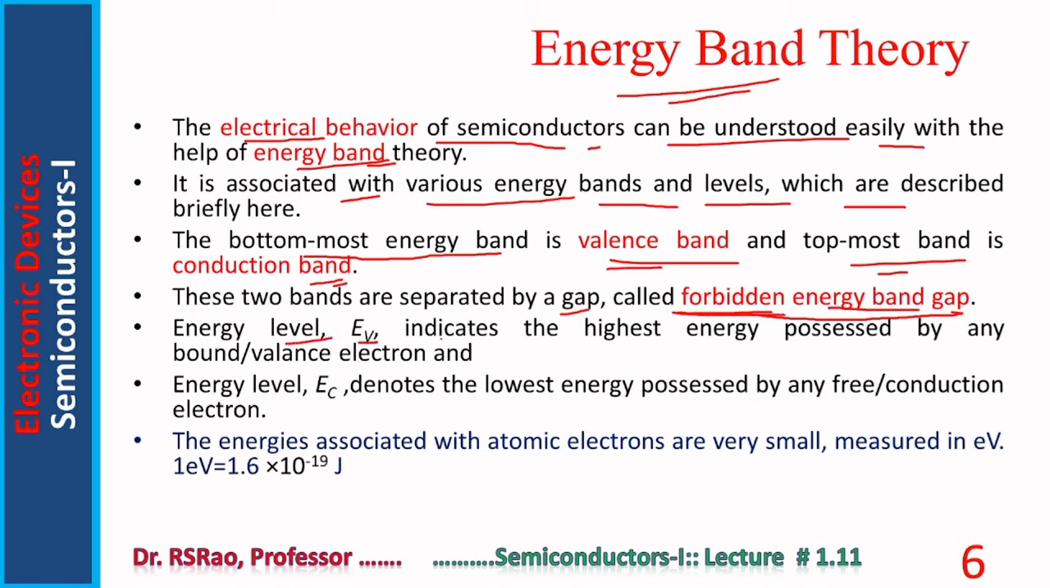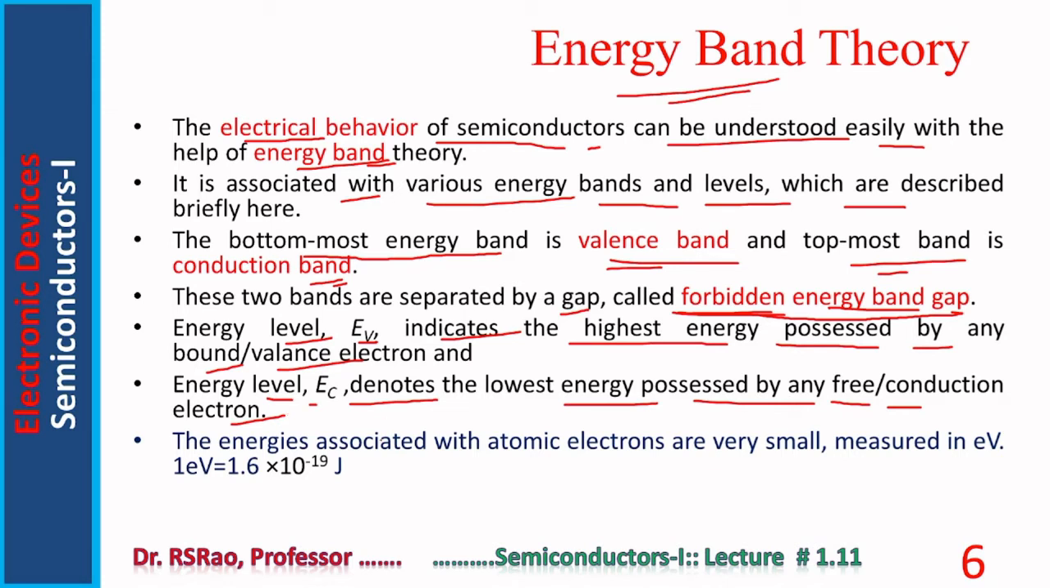Energy level EV indicates the highest energy possessed by any bound or valency electron. Energy level EC denotes the lowest energy possessed by any free or conduction electron. Notice valence electron and bound electron are synonyms. Free electron and conduction electron refer to the same thing.